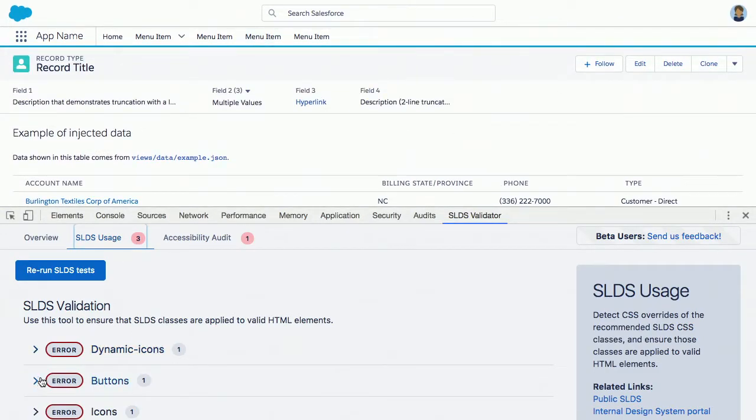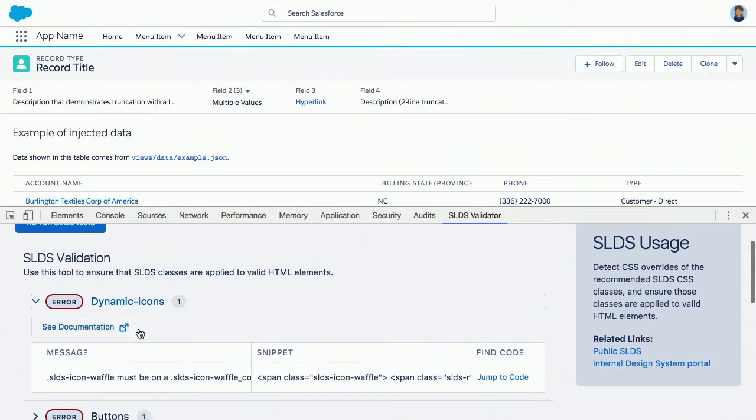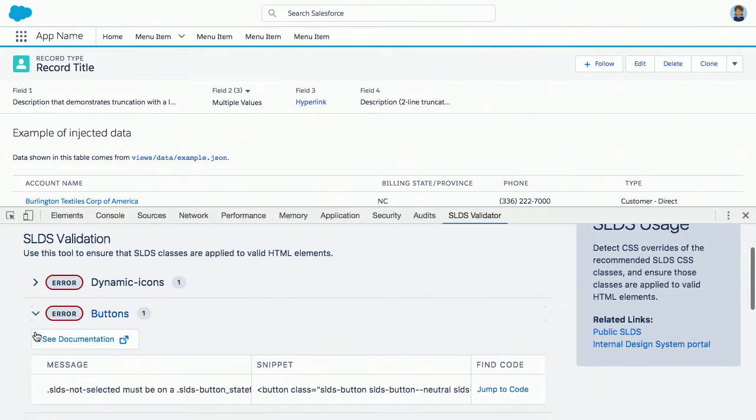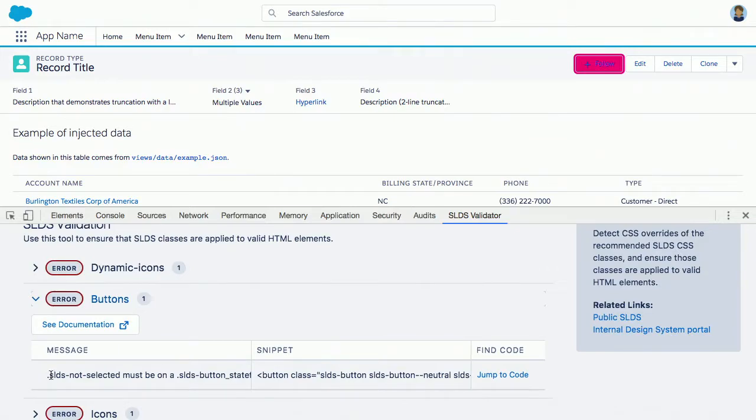But if we look here, we've got some different errors. And they say, listen, dynamic icons. I hovered it, and I get a little square. And it says, the SLDS icon waffle must be on an SLDS waffle container. And clearly it isn't. This isn't an SLDS icon waffle container. And if we go down to the button, we see another one here. And it says SLDS not selected must be on a button stateful here. So we're getting to see that we put the wrong class names on the wrong things.